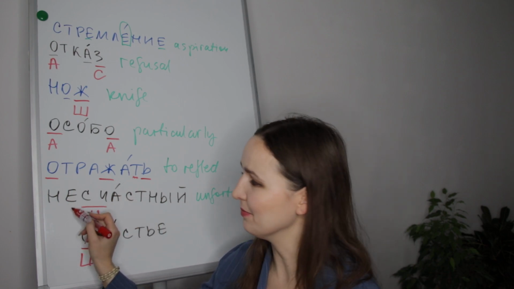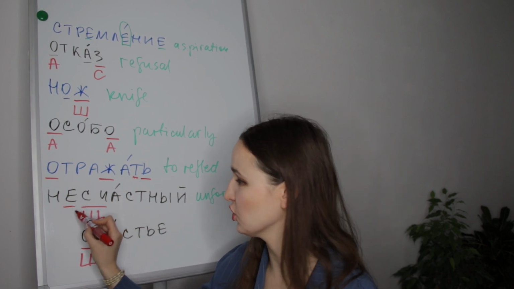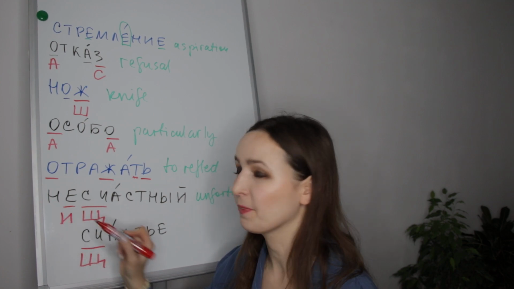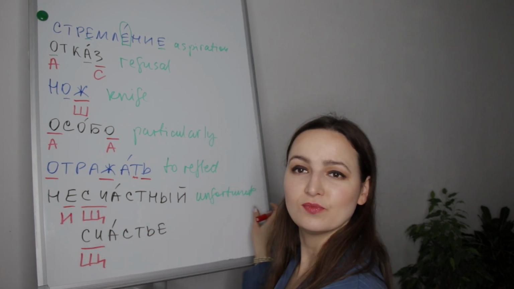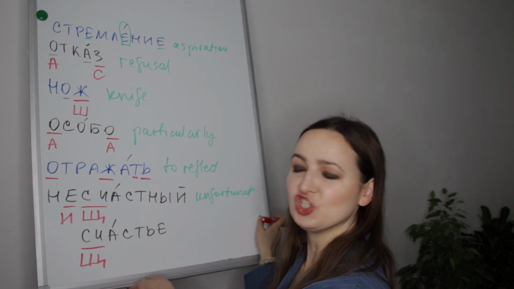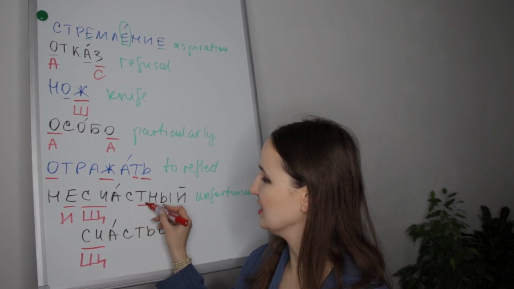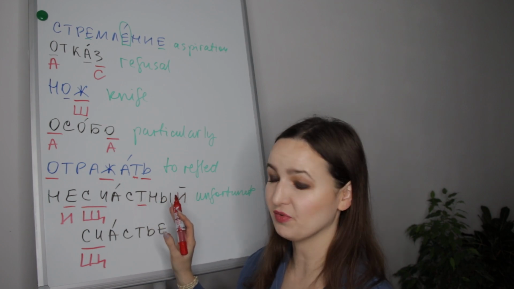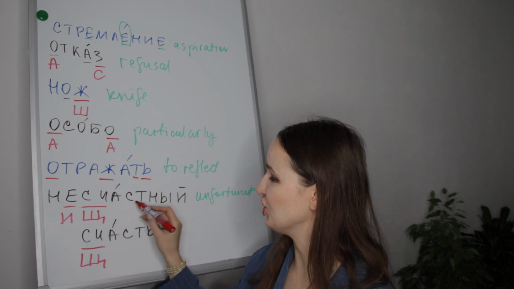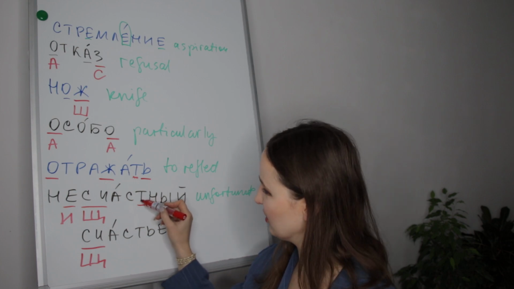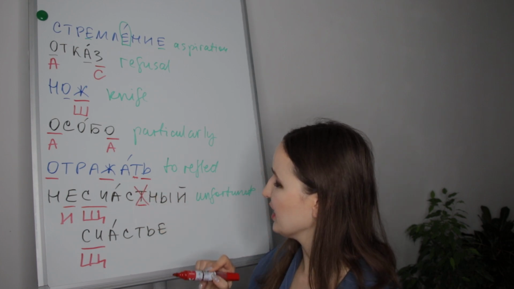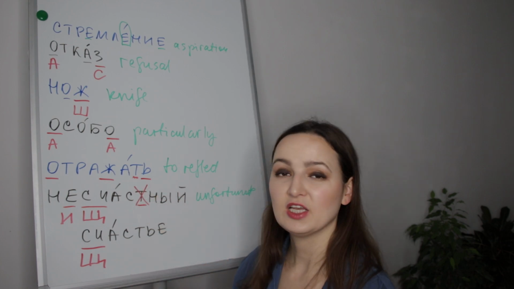Ни. E, not stressed, so we will pronounce it as и. Несчастный. Here this T will not be pronounced too. Just ignore it.